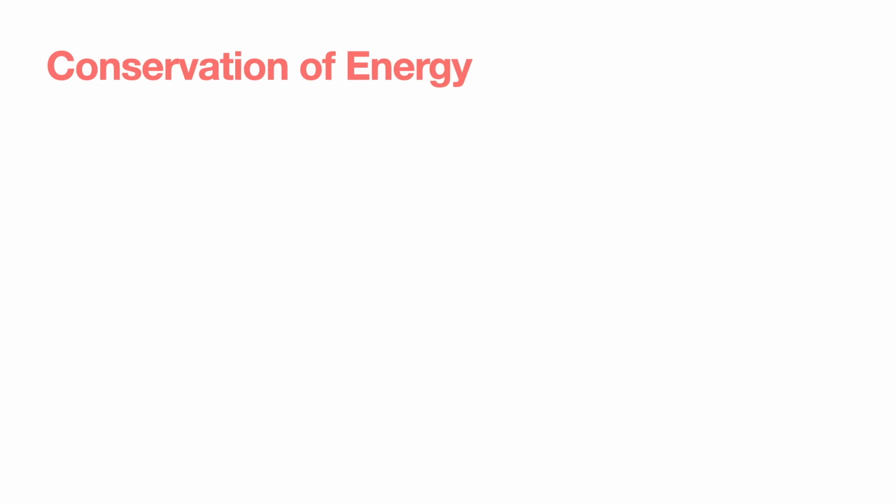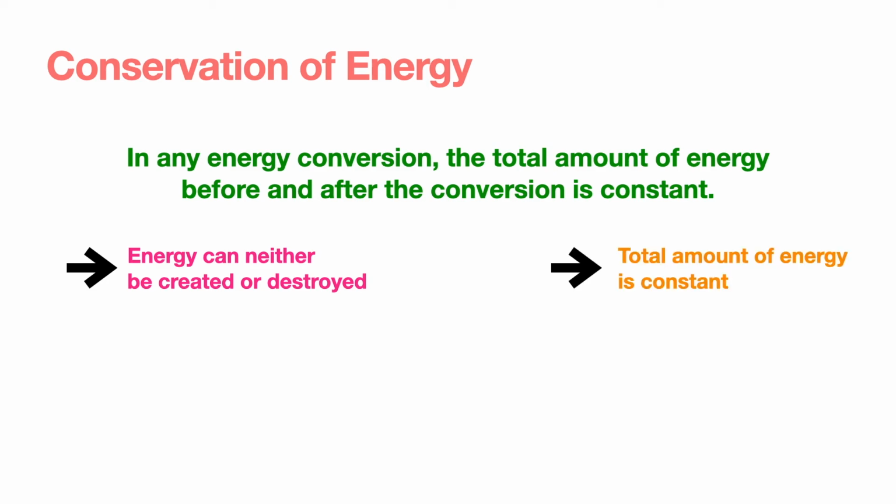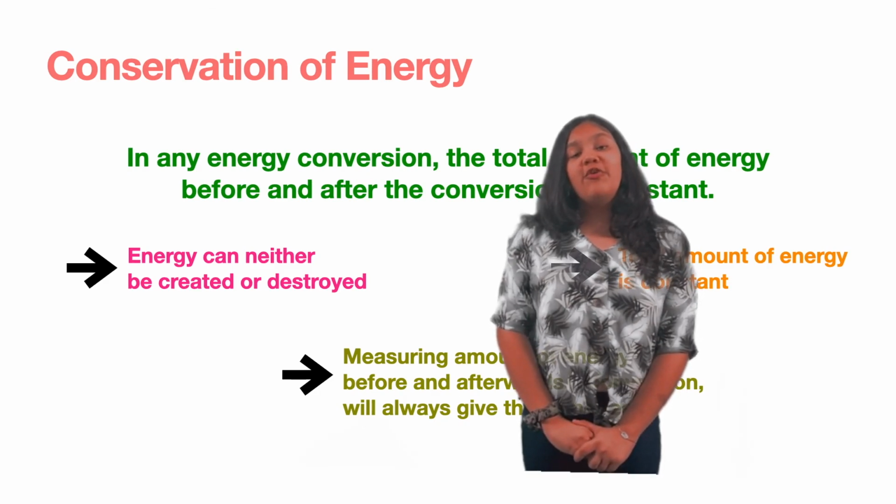After learning about so many examples of conversions of energy, now is the time to learn about conservation of energy. The principle of conservation of energy states that in any energy conversion, the total amount of energy before and after the conversion is constant. This tells us that energy can neither be created nor destroyed. The total amount of energy is constant, and measuring the amount of energy before and afterwards a conversion will always give the same result.